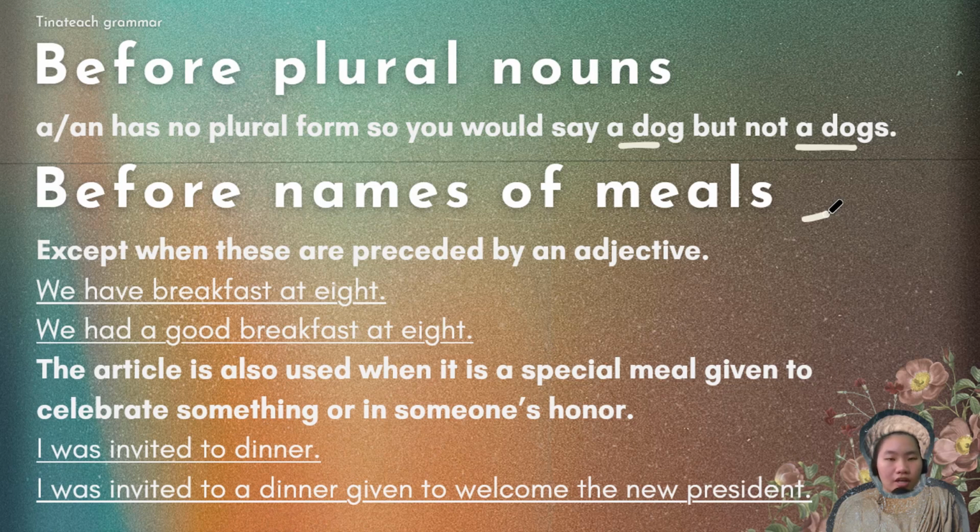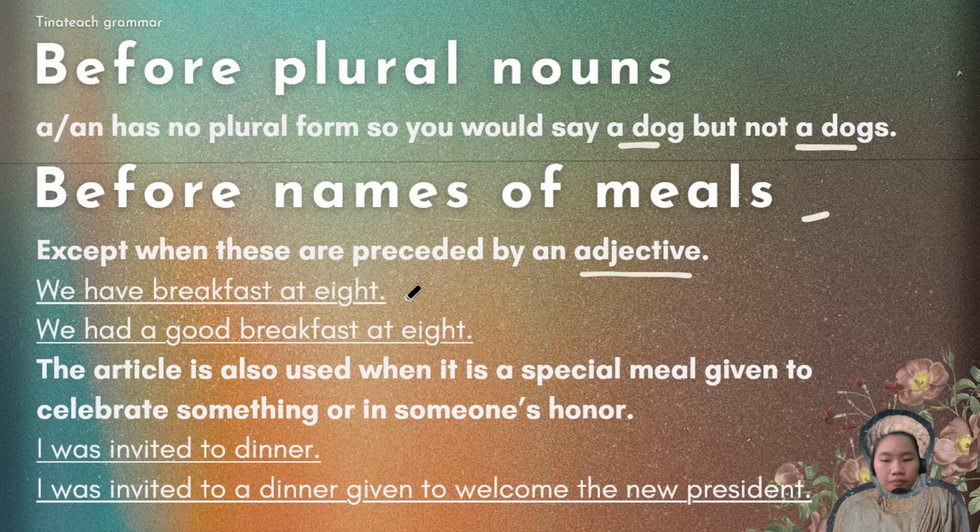You can certainly say, I had breakfast. I had dinner. We had lunch, for example. But if you put an adjective before words such as breakfast, meal, lunch, dinner, you have to add a or an.